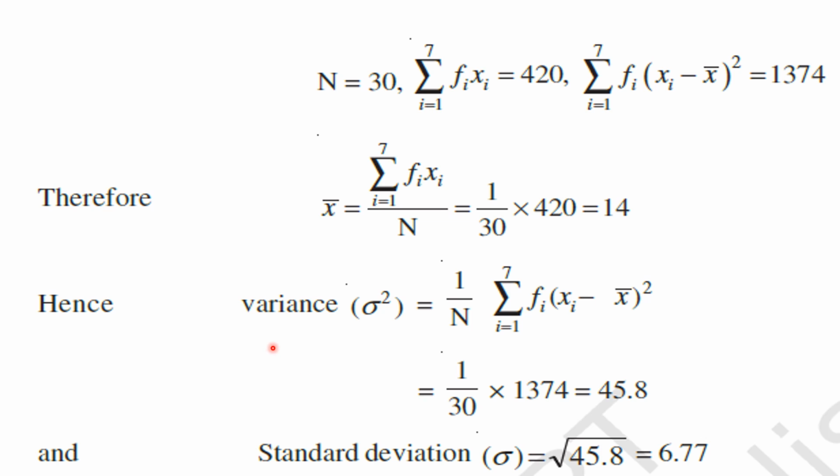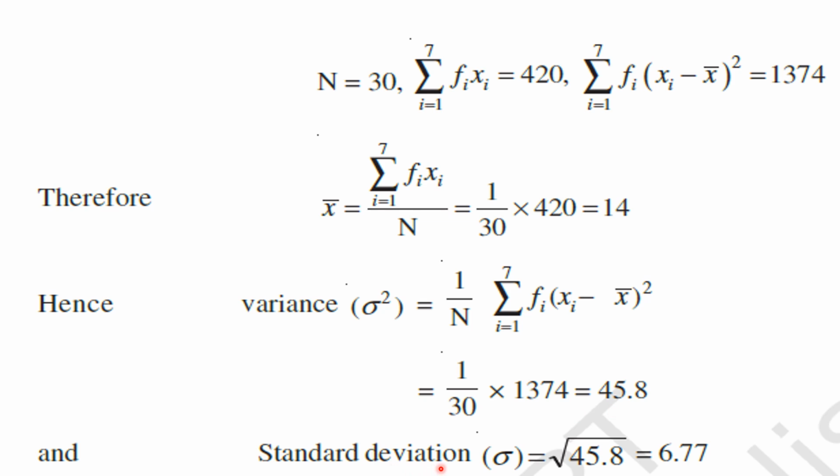So now come to the variance. Sigma square is equal to 1 by capital letter N into sigma i is equal to 1 to 7 fi into xi minus x bar whole square. So in this formula, let us substitute the values. 1 by capital letter N, N is equal to 30, into the value of sigma i is equal to 1 to n fi into xi minus x bar whole square, as 1374. Understood this statement, children? Right. By simplifying these two numbers, we get 45.8. Okay, my children. This is the variance of the given discrete frequency distribution.